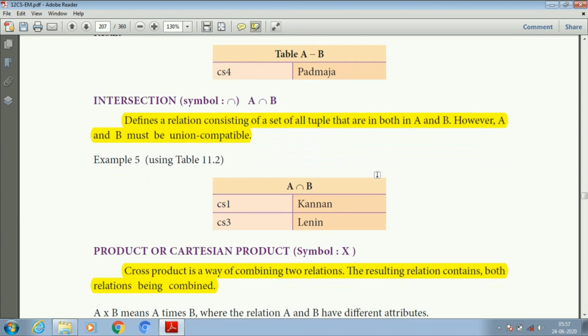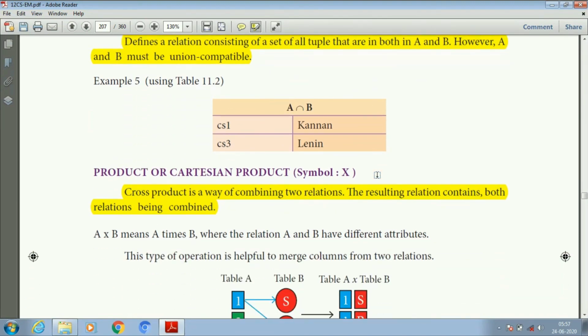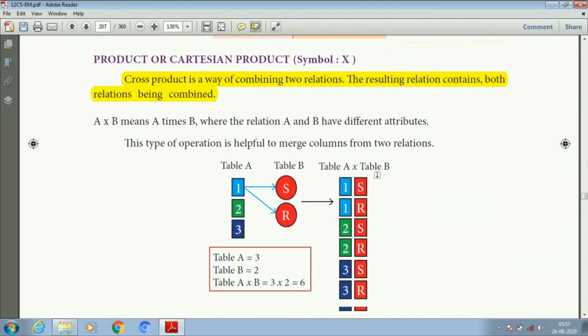And next one is intersection. Intersection represents the common part. Common part means it defines a relation consisting of the set of all tuples that are in both A and B. So here the common ones are CS1 Kannan and CS3 Lenin.